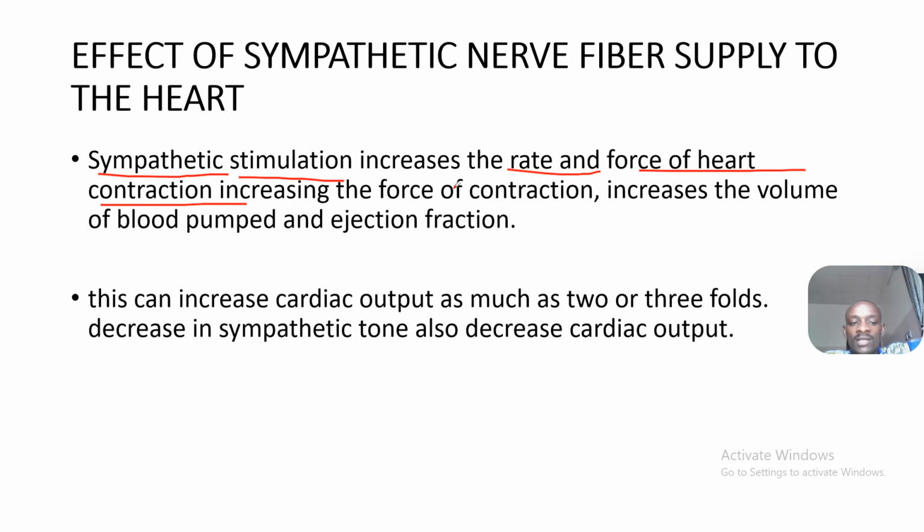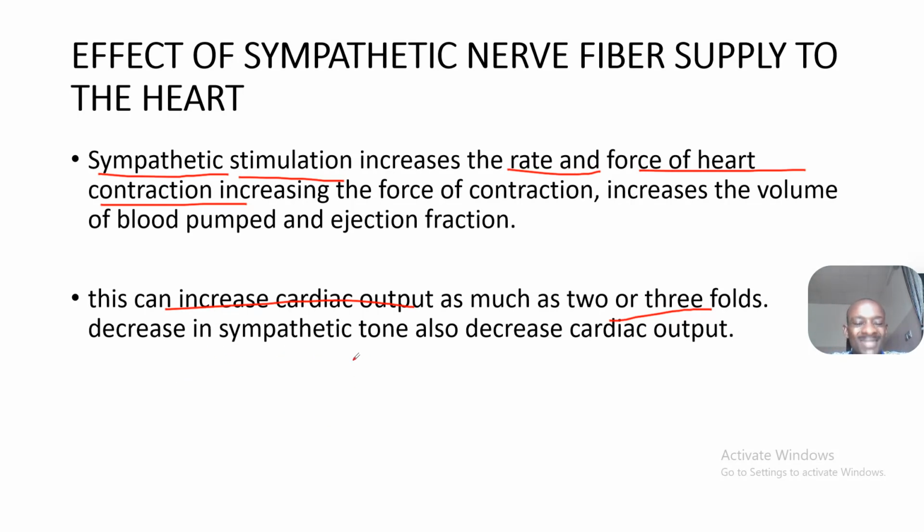Because if the sympathetic nervous system is active, the passive 70% or 80% of blood flows from the atria to the ventricle, and the atria will also contract so that the remaining 20% or 30% will flow into the ventricles. This also increases cardiac output as much as 2 or 3 folds.